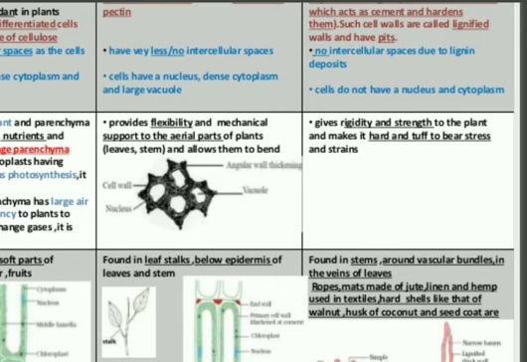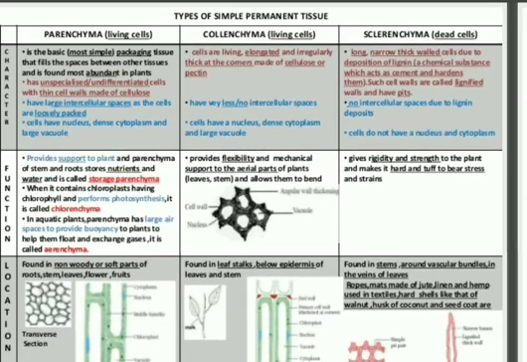They usually give rigidity and strength to the plant. They are generally hard and tough. Okay. Then where are they found? They are found in the stem, around the vascular bundles and veins of leaves. Okay, and I have told that on coconut husk also we can see it easily.